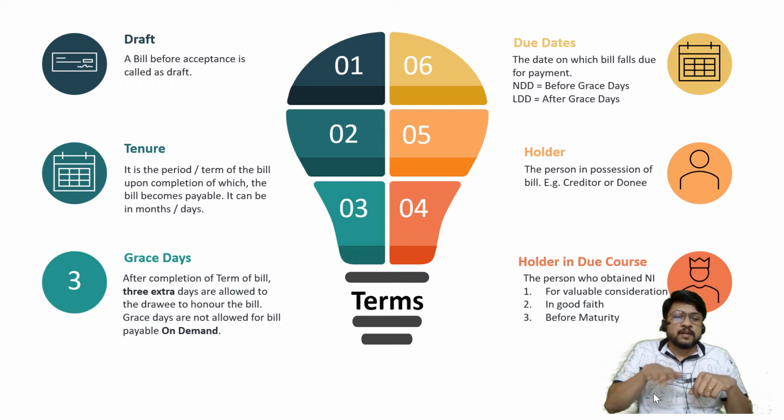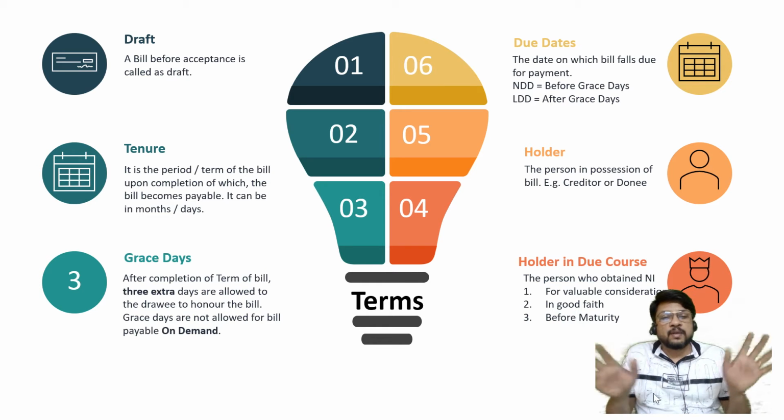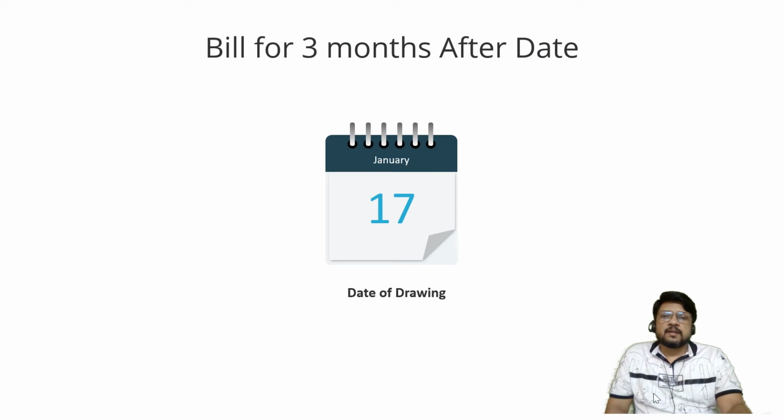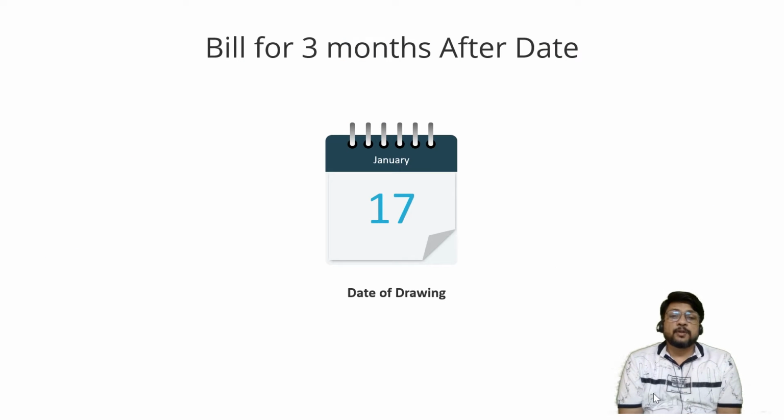What are the disadvantages of being just a holder? And what are the advantages of a holder in due course? They are legal advantages and disadvantages. They are not accounting advantages and disadvantages. So while studying accounting, we are not going to consider the topic in detail. We are just going to remember the definition. Holder means the person who is in possession of the bill, and holder in due course means the person who has obtained the bill by fulfilling 3 conditions: he has obtained it for valuable consideration, in good faith, and before its maturity. I hope the 6 terms are clear for you to understand. Let us now consider the next part, how the due date is to be calculated.